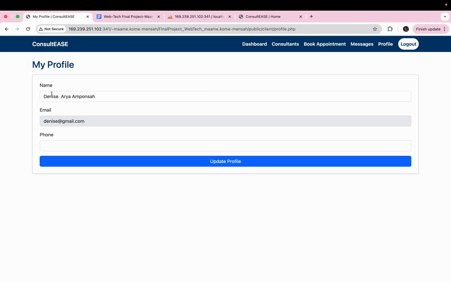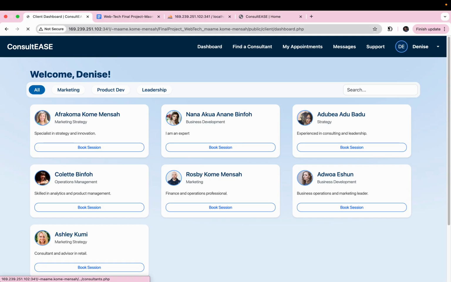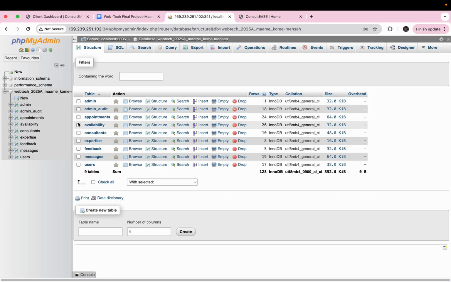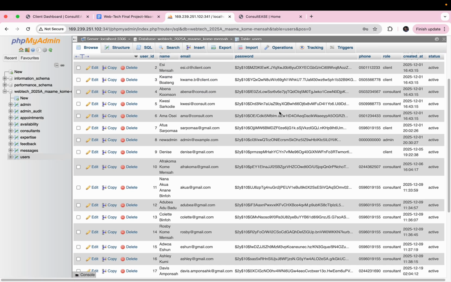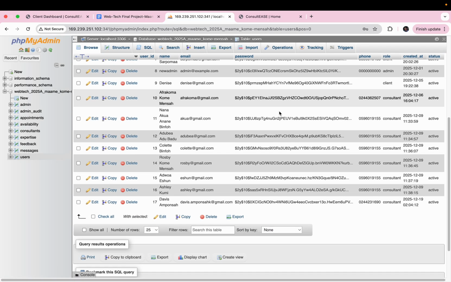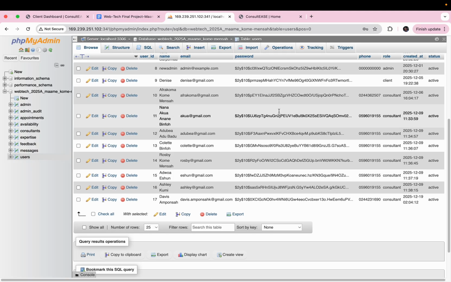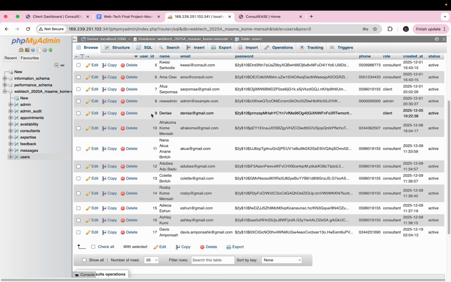So right now the client has a long name, but if I just make it Denise, let's see what happens. Update profile. Now it says profile updated successfully, and as you can see here, it's been changed to Denise. Now this is my database as well. Let's check users and let's just go through the users just to see how it's going. And as you can see, the edit I made to this user's name has been reflected in the database.